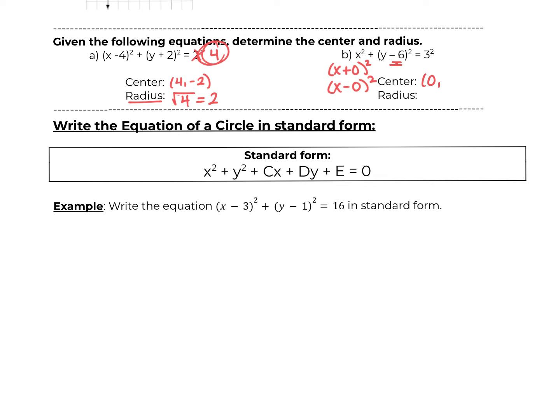And then this negative 6 gets negated, or switches sign, to positive 6. Now this 3 squared is equal to 9. So to find the radius, we take the square root of that number, and that is 3.